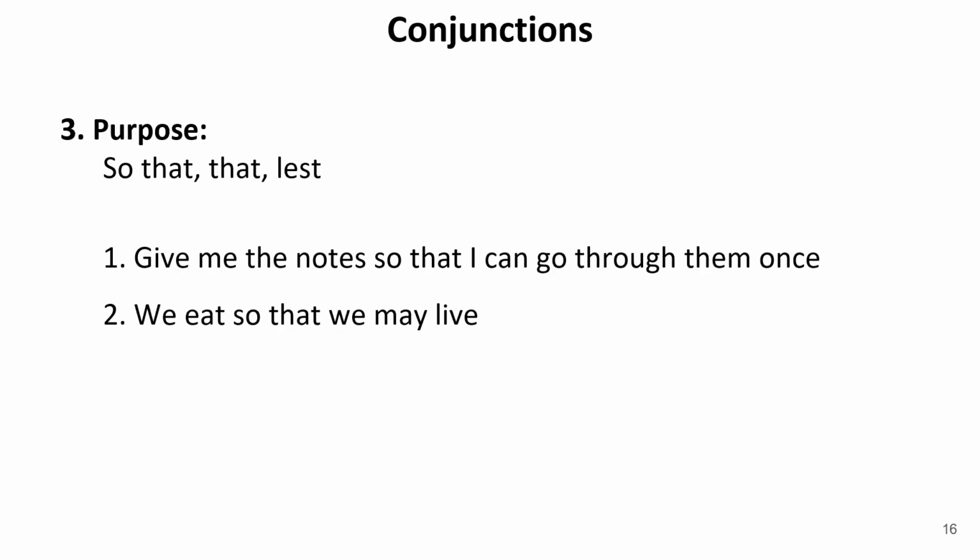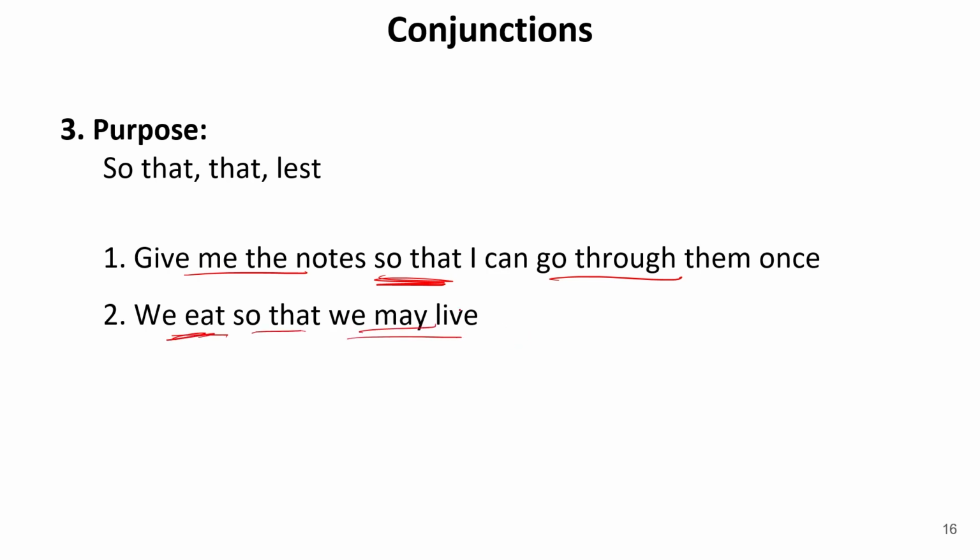Purpose. So that, lest. These are the conjunctions that are used to show the purpose of something. Give me the notes so that I can go through them once. So what is the purpose of giving me the notes? Just because I want to go through the notes once. So that shows the purpose. We eat so that we may live. So we eat for what?